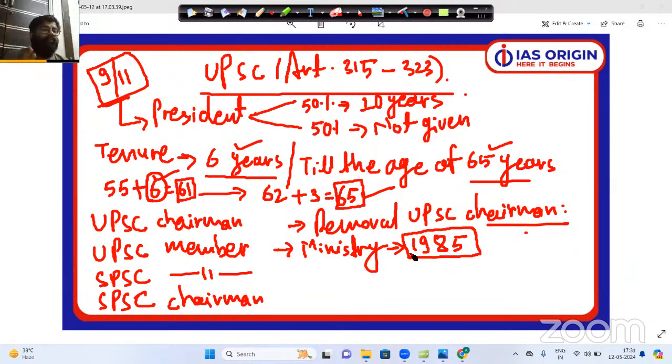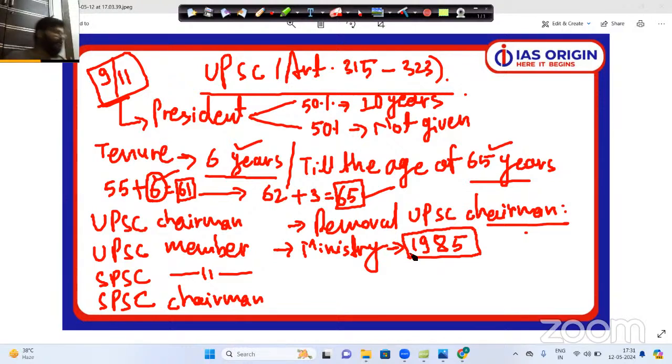And this is not just the scenario of UPSC, this is the case of many other bodies also. For example, take the example of CBI. Many people get confused that CBI also comes under the Home Ministry. No, CBI does not come under the Home Ministry. CBI used to come under the Home Ministry before 1985. But just like UPSC, CBI was also transferred to the Ministry of Personnel, Public Grievances and Pension in the year 1985. So this is your constitutional body, UPSC.